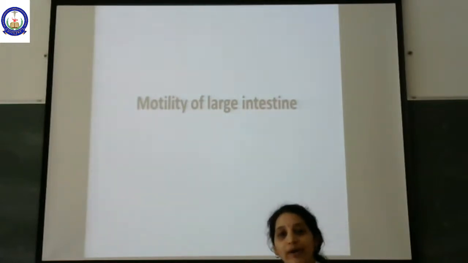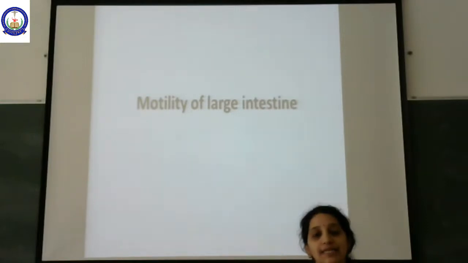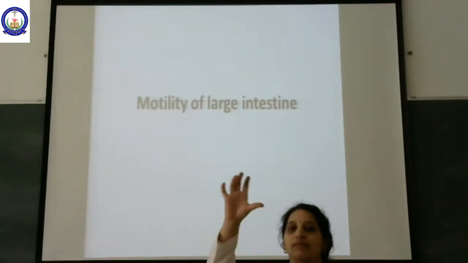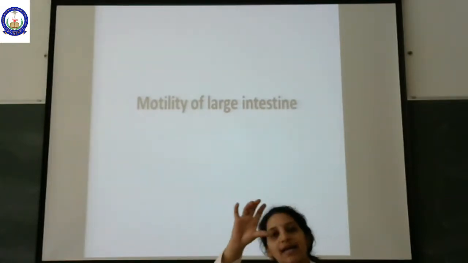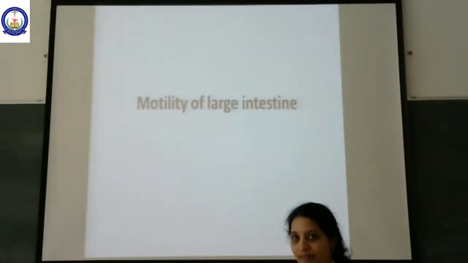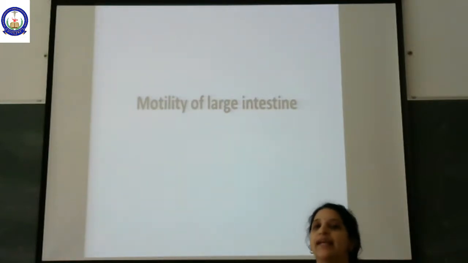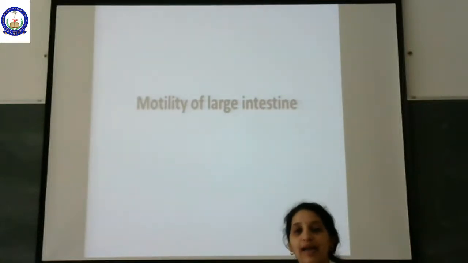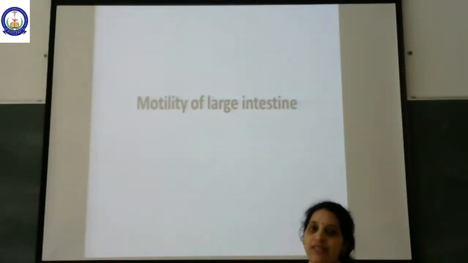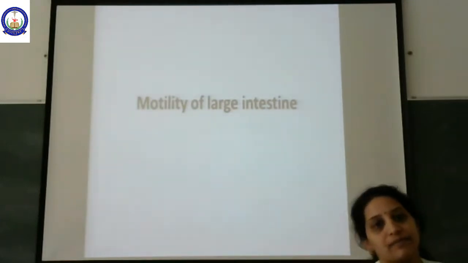Now we are going on to motility in the large intestine. The large intestine begins from the ileocecal valve. Then we have the ascending colon, the transverse colon, the descending colon, the rectum and the anus. We will see the different movements in the large intestine and its functions. Then we will learn about the defecation reflex, how the chyme which has entered the large intestine will be thrown out through the rectum and anus. All this we learn in motility of large intestine.